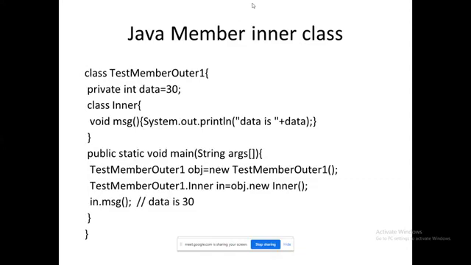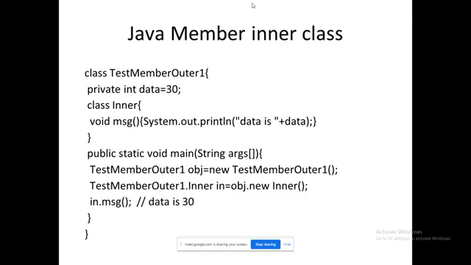See the first category, Java member inner class. Here you have two classes. The outer class is TestMemberOuter1. The inner class is named Inner itself. It is user defined; there is no keyword inner. Check the main function.